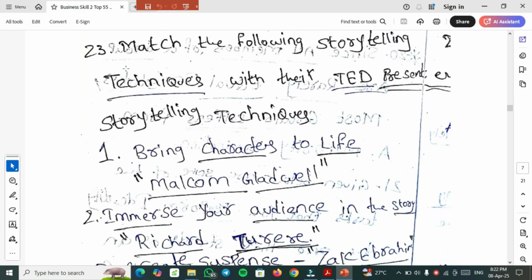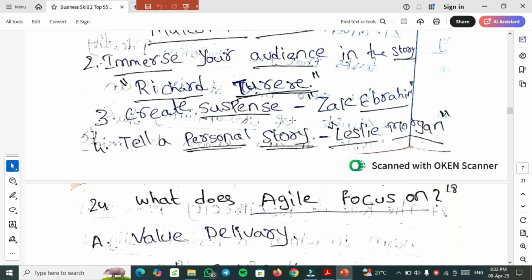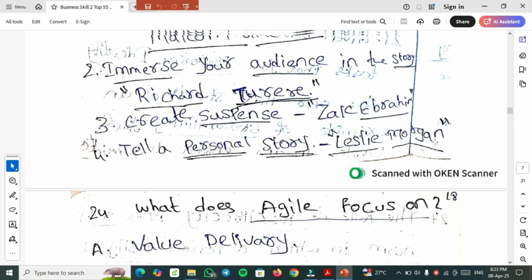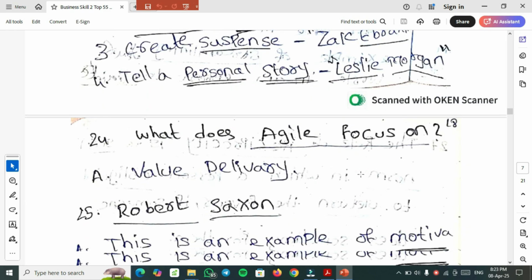23rd important question. Match the following storytelling techniques with their TEDx presenters. The storytelling technique bring characters to life: you have to select Malcolm Gladwell. Richard Turere gave the statement immerse your audience in the story. Create suspense is given by TEDx speaker Jack Ibrahim. Tell a personal story is Leslie Morgan. You have to remember this one, and give the appropriate statement for each person.